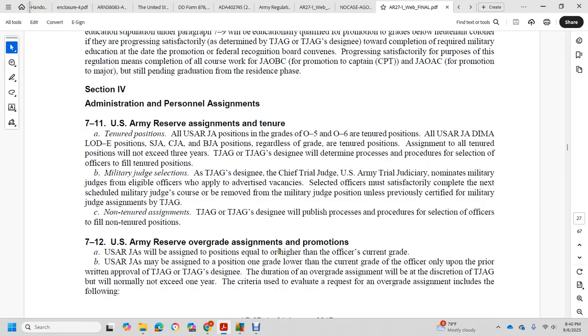7-12. U.S. Army Reserve overgrade assignment and promotion. U.S. Army Reserve Judge Advocates will be assigned a position equal to or higher than the officer's current grade. The U.S. Army Reserve Judge Advocate may be assigned a position one grade lower than the officer's current grade only upon the prior written approval of the Judge Advocate General or the Judge Advocate General's designee. The duration of an overgrade assignment, at the discretion of the Judge Advocate General, will normally not exceed 1 year.